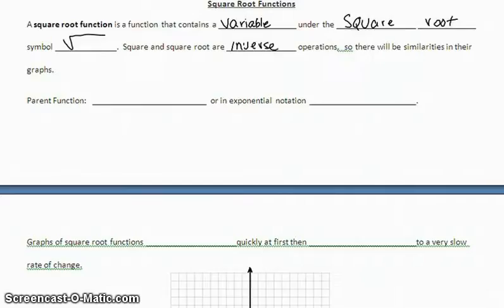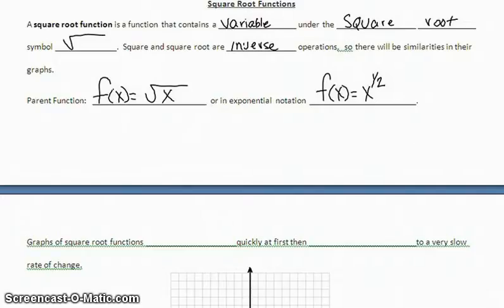to squares. And so their graphs are going to look similar to one another. The parent function, the simplest, is f of x equals the square root of x. Or we can write that in exponential notation. F of x equals x to the 1/2 power. That 1/2 power indicates square roots.